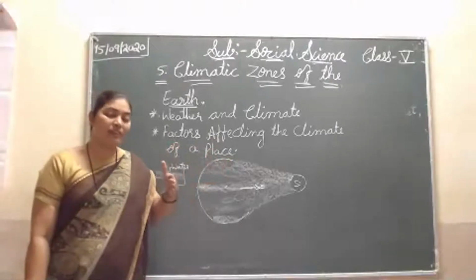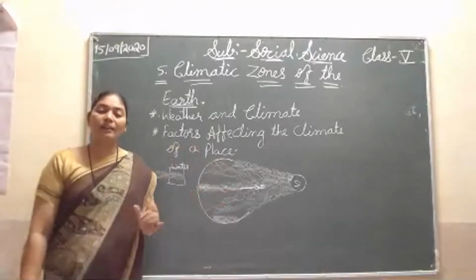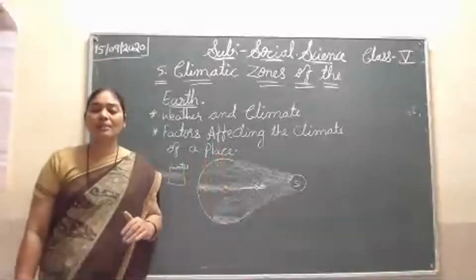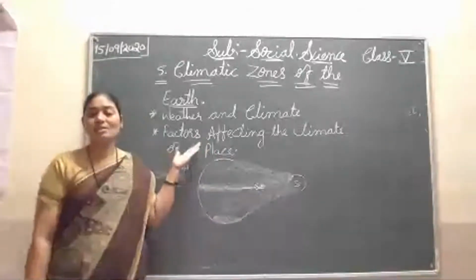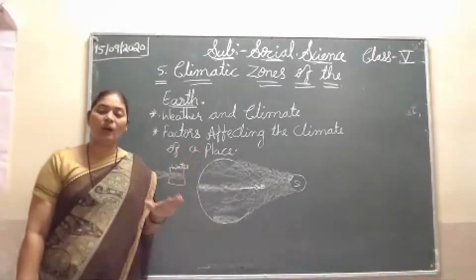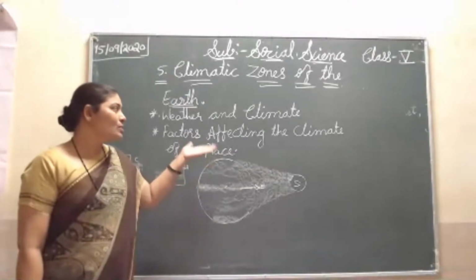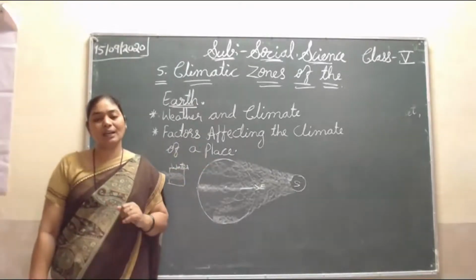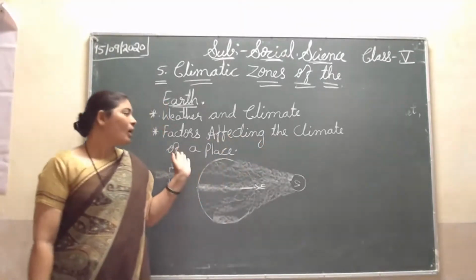According to that, if the wind is blowing from the sea level, then it will come as a nice, cool wind. If it is coming from above the sea level, then we get hot wind. So according to the direction of the wind, our weather also depends on how the wind is blowing. According to that, the weather also changes, hot or moderate or cool. So by this way it will affect. These are the points I explained to you, the factors affecting the climate of a place.